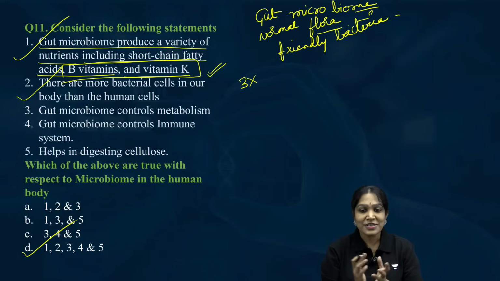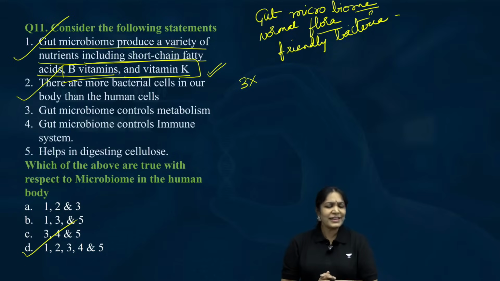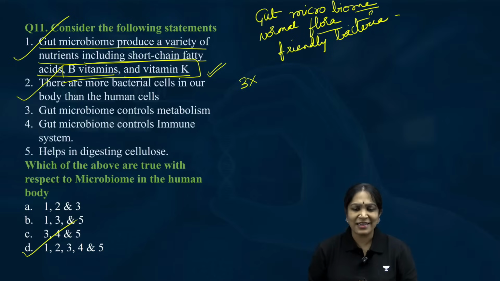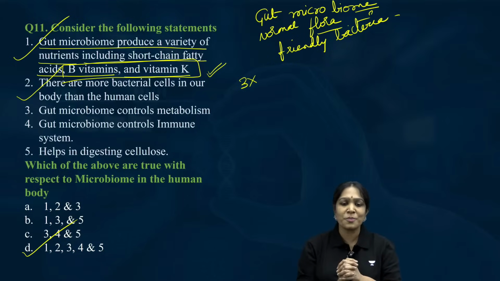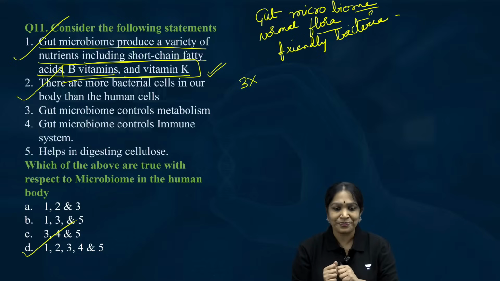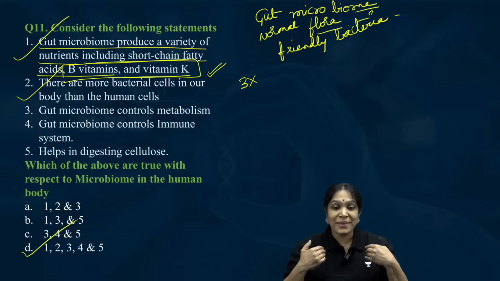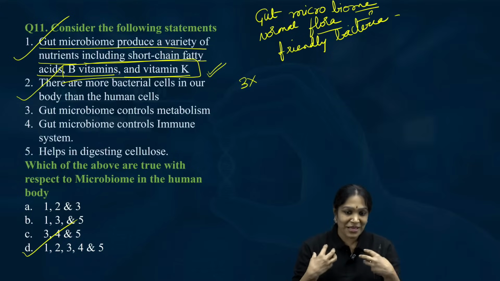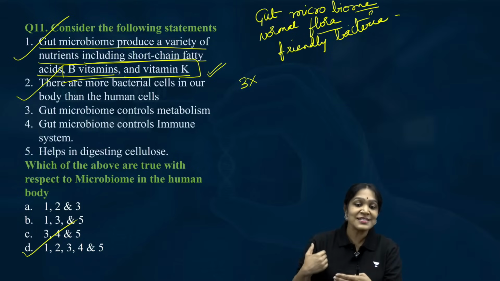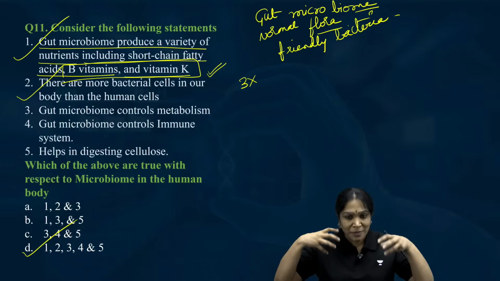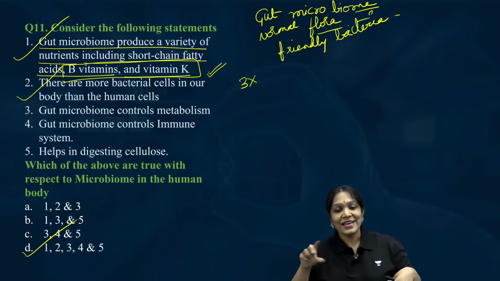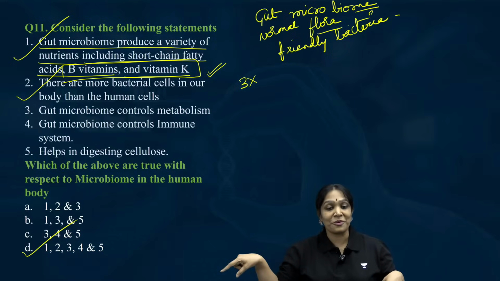In a television conversation, I heard a sentence by somebody which I liked so much. He was saying that it is difficult to say, when I say I, when Bindu says I, who is this I? Is it the human being or is it the gut microbiome? Is it clear?